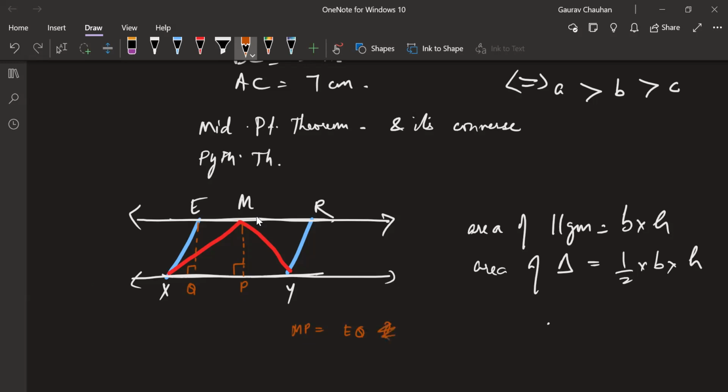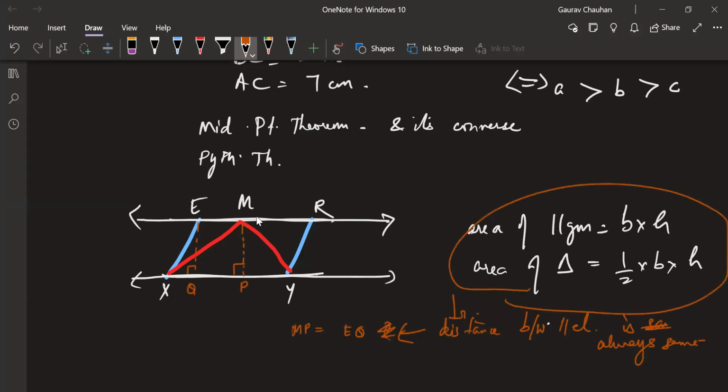So these both are equal because the distance between parallel lines, by definition, should be same, right? That's the definition of parallel lines. It's an axiom: distance between parallel lines is always same. Actually, you should write perpendicular distance between parallel lines also. So finally, you get this also here.